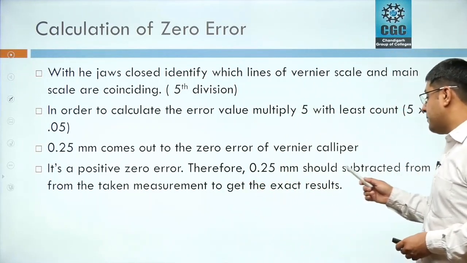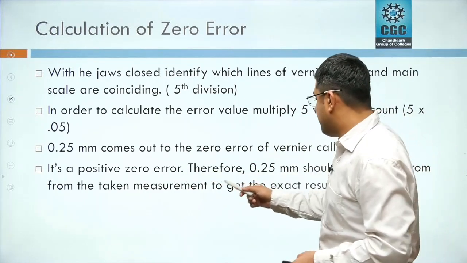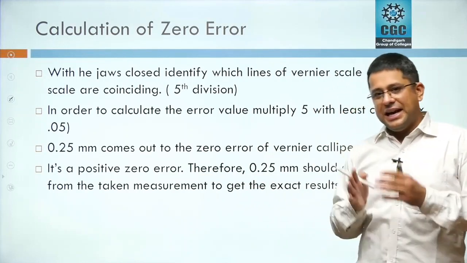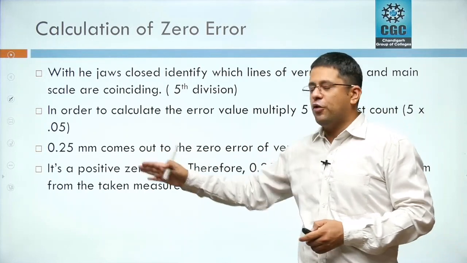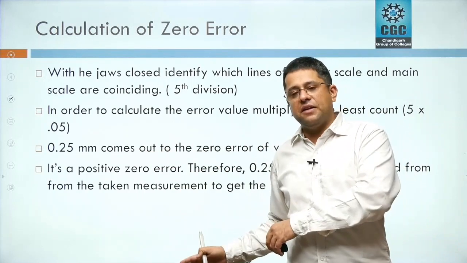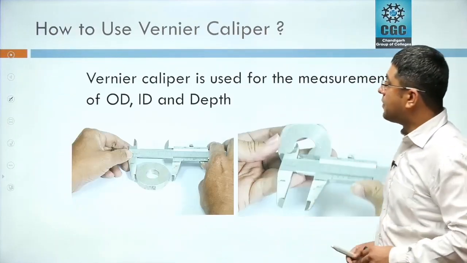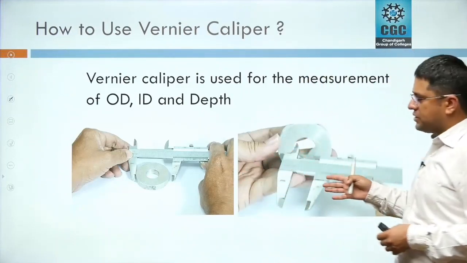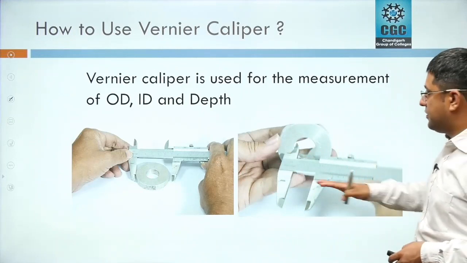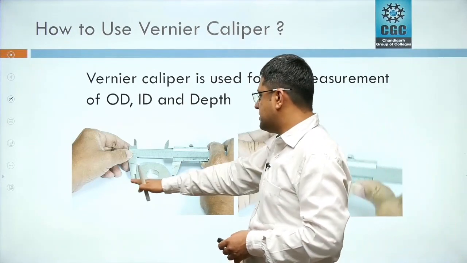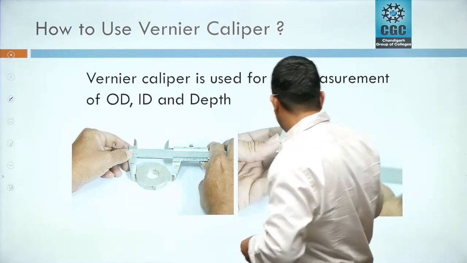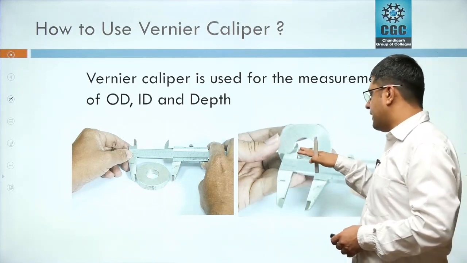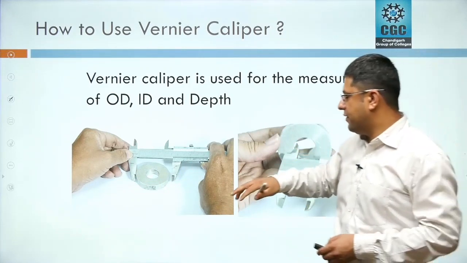Therefore 0.25 mm should be subtracted from the taken measurement to get the exact result. In order to get the exact result, we need to subtract this value from each and every reading which we are taking with this instrument. Now, how to use the vernier caliper? I have incorporated 2 videos here for your reference. This video is going to be about how to use external jaws for the measurement of outer dimensions. This video will be about using the internal jaws for taking the internal dimensions. I'm going to play the first video now.